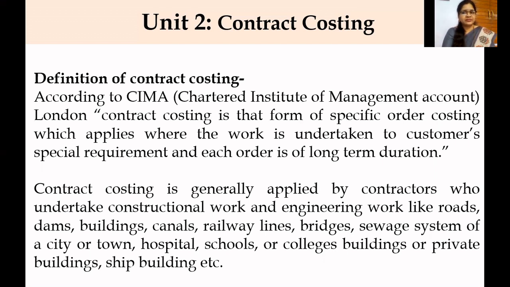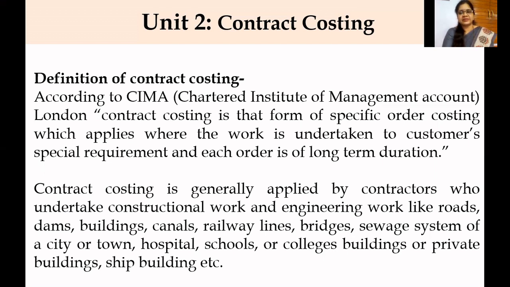Order means when we receive an order from the customer, the contract will be signed. So the customer becomes a contractee, and the person who does the work on behalf of this contractee is called a contractor, which applies where the work is undertaken to the customer's special requirement and specification.